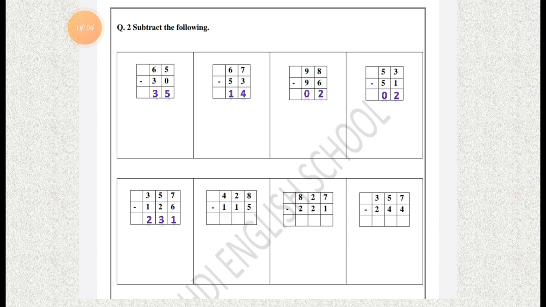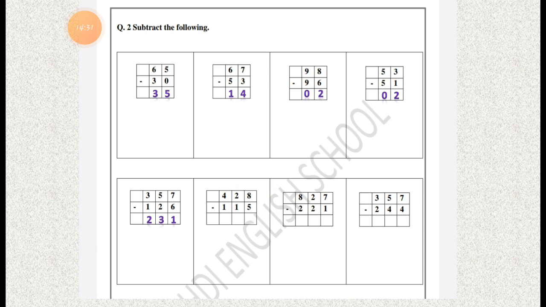So let's start cutting the numbers with the ones column. Here at the ones column it is 8 minus 5. We have to cut 5 from the 8.